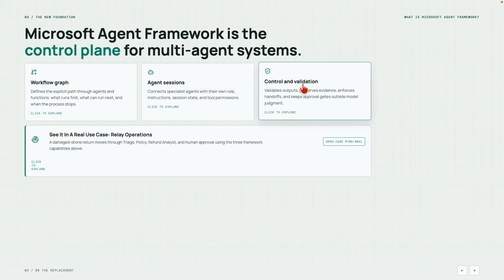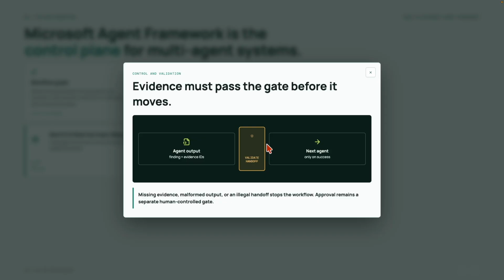Finally, we have control and validation. Before the case moves to the next stage, the framework can verify that required conditions have been met. For example, before the policy agent receives the drone return case, we might require the triage agent to provide damage evidence and a structured assessment. If required information is missing, the workflow can stop immediately. This prevents invalid handoffs and keeps the process reliable and auditable. Human approval can also remain a separate control step outside of the model decision. Simple takeaway: think of control and validation as quality gates between agents.